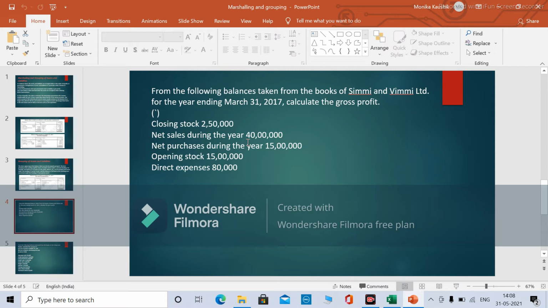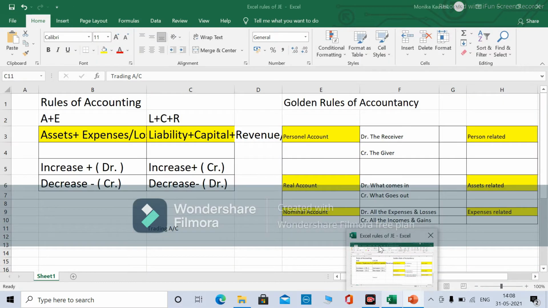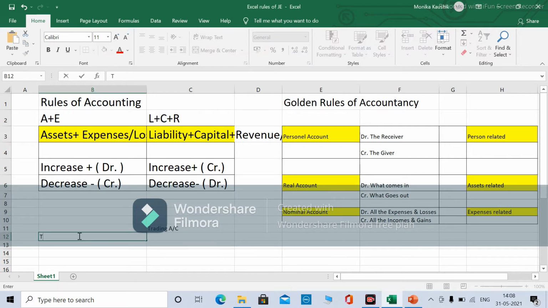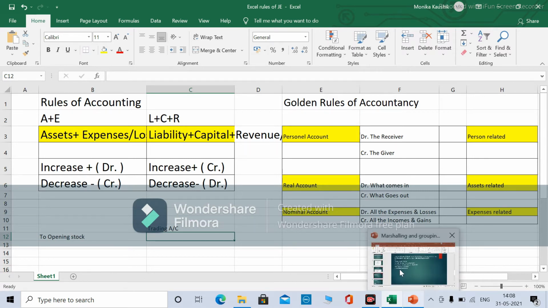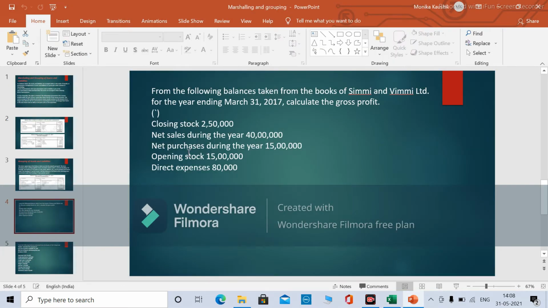All the direct expenses will have to be taken into consideration, right? To opening stock. I have not yet seen whether the opening stock is given or not. Closing stock is given. Opening stock 15 lakh.